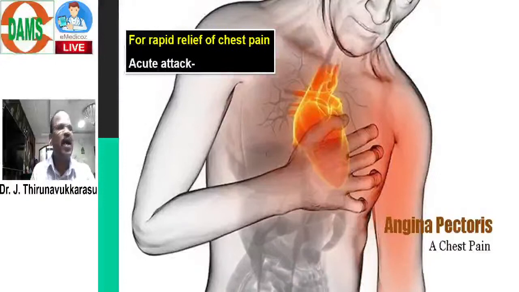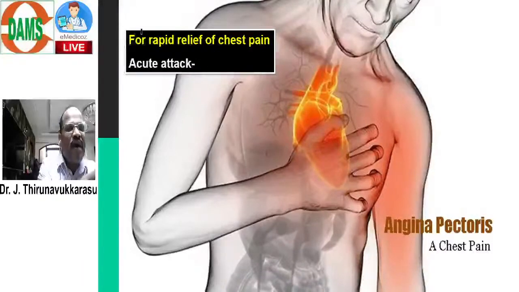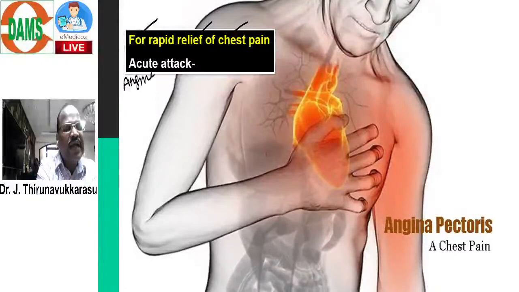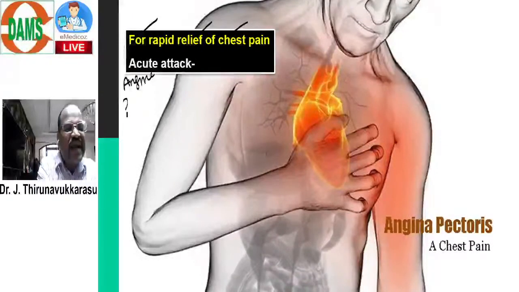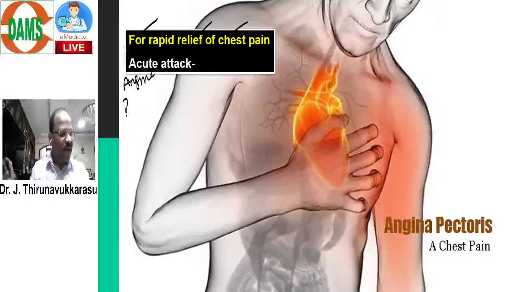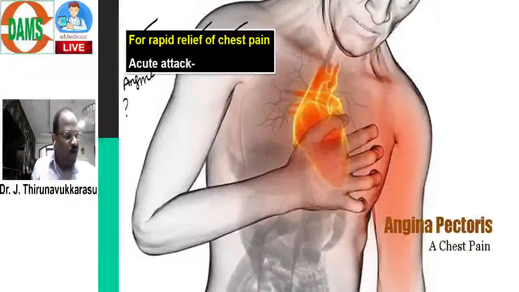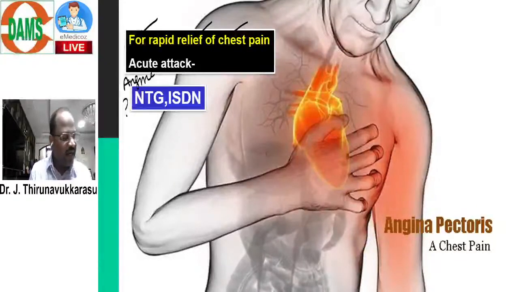Suppose a patient developed chest pain, that too coronary artery chest pain. For rapid relief of chest pain in case of acute attack of angina or acute attack of MI, which nitrate do you want to use? The question is very simple. In acute angina, you want to go for a very good short acting drug like nitroglycerin.